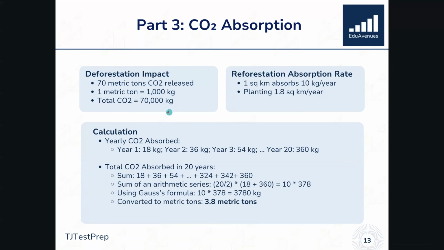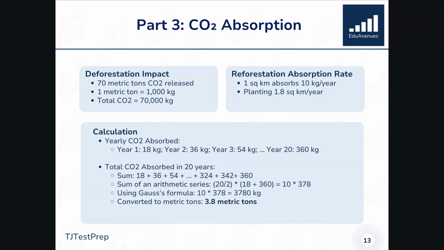So in total, that deforestation released 70,000 kilograms into the atmosphere. Now, we have this reforestation process going on as well. Every 1 square kilometer that they plant will absorb about 10 kilograms per year of CO2, and they're going to be planting at a rate of 1.8 square kilometers per year. So the question is, how much CO2 really gets absorbed in this process?